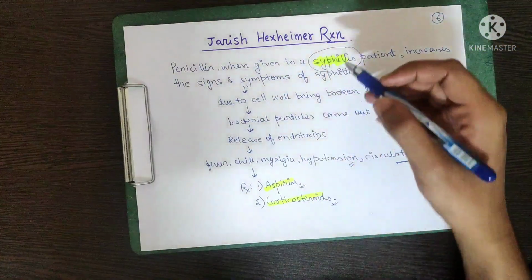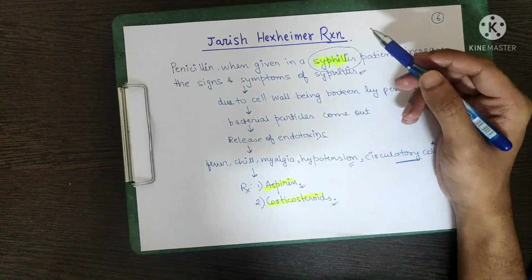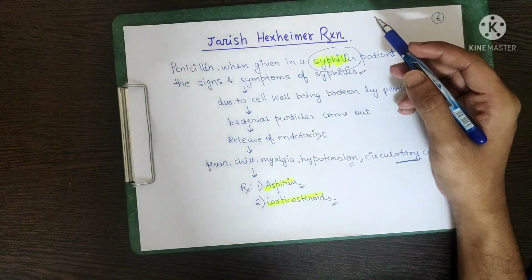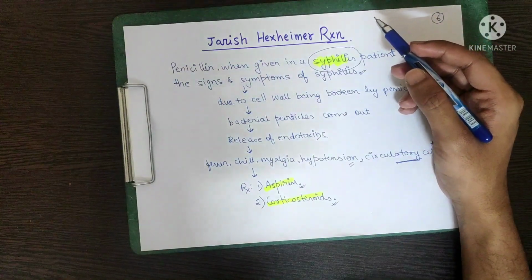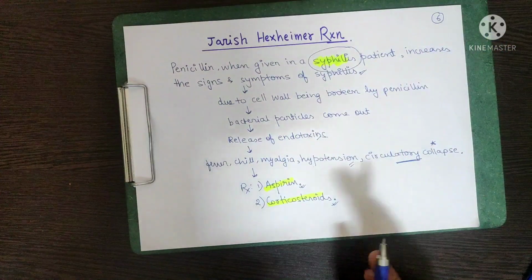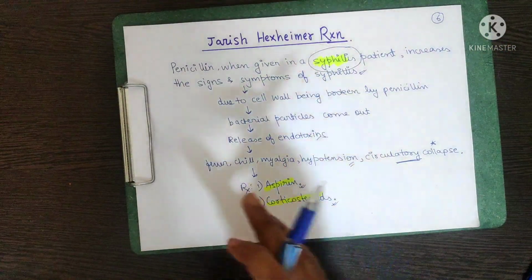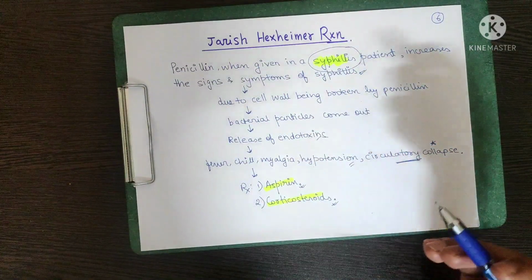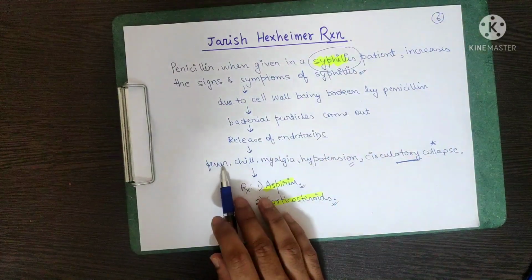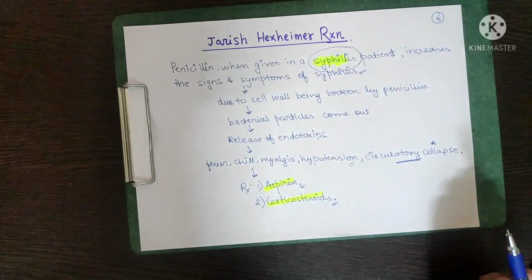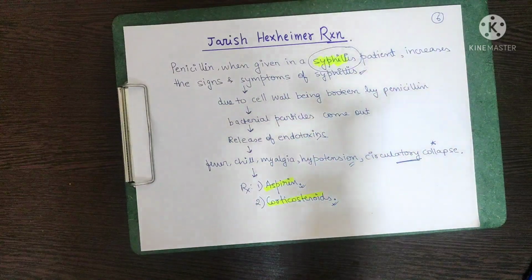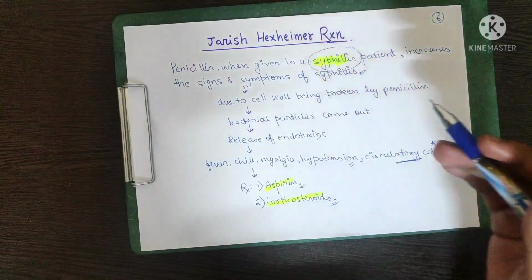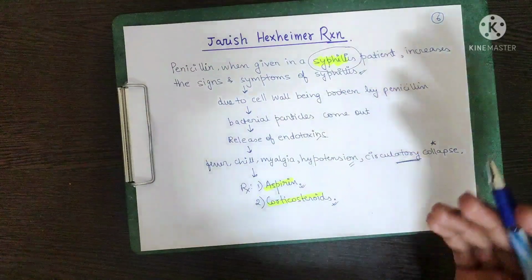So what will happen when a syphilis patient is given penicillin is that penicillin will inhibit the transpeptidase bond, and when it inhibits the transpeptidase bond, it will make the cell wall less rigid and stable, which will further destroy the cell wall of the Treponema pallidum. Due to the destruction of the cell, the endotoxins will be released, and because the endotoxins are released, it will increase the signs and symptoms of syphilis and will cause fever, chills, myalgia, hypotension and circulatory shock. Giving a syphilis patient penicillin should make the situation better, but paradoxically it makes it even worse.